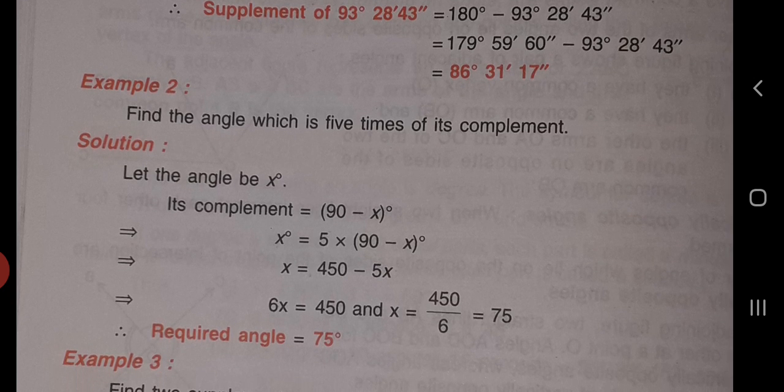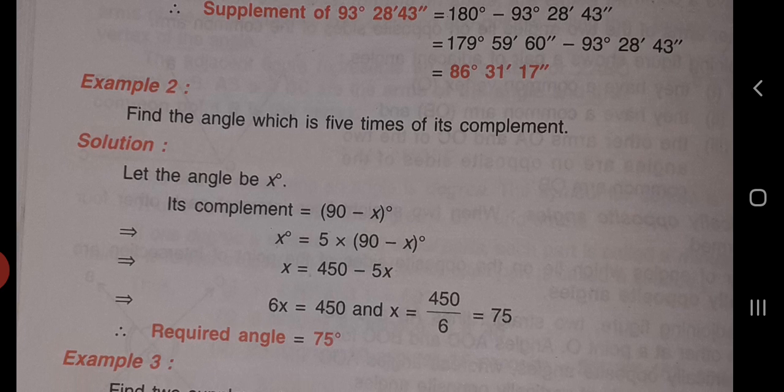Coming to example 2, it says find the angle which is 5 times its complement. So let the angle be x degrees. Then its complement will be 90 degrees minus x degrees. According to the given condition, x equals 5 times (90 minus x).